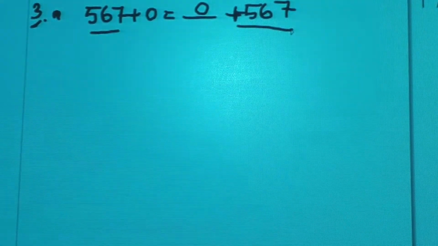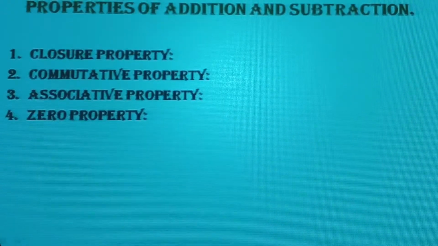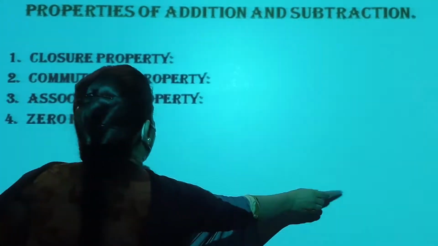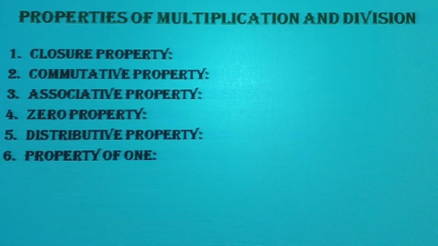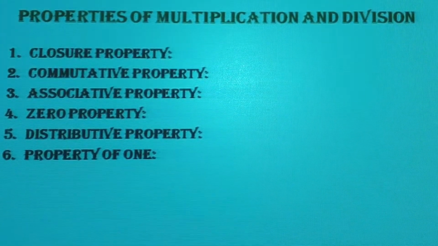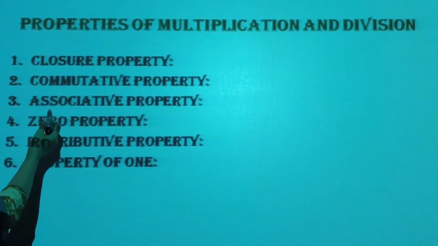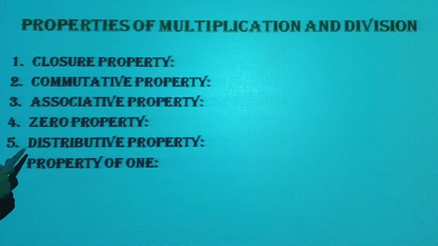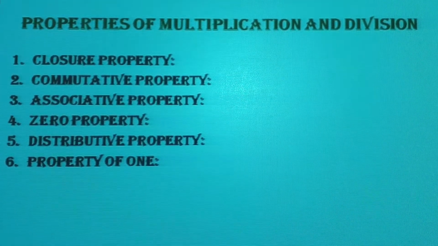Okay. Now we will move to the next properties, of multiplication and division. Alright students. Multiplication and division also follow some properties similar to those of addition and subtraction, like closure property, commutative property, associative property, zero property, and multiplication also has distributive property and property of 1.